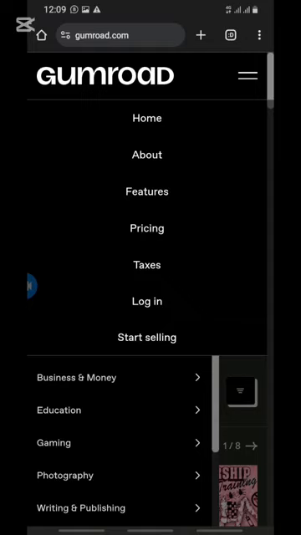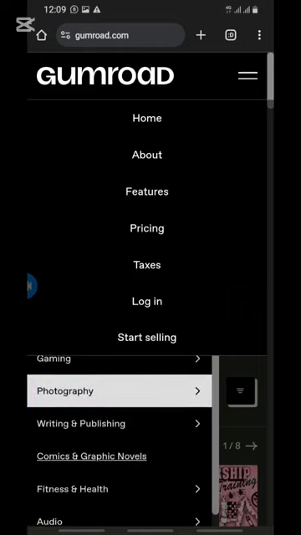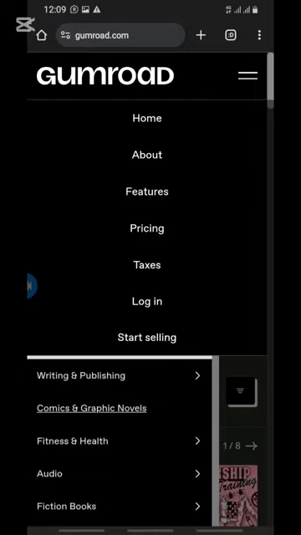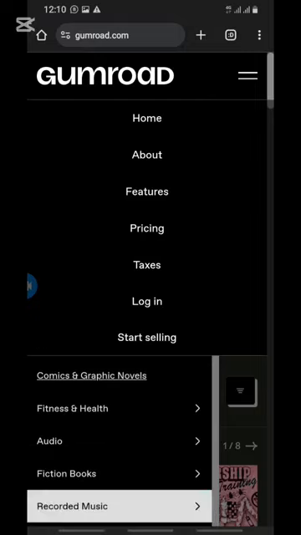Can you see? You can sell things about business and money, about education, about gaming, about photography, about writing and publishing, comics and graphics, fitness, audio, fiction, music recording, and many things.